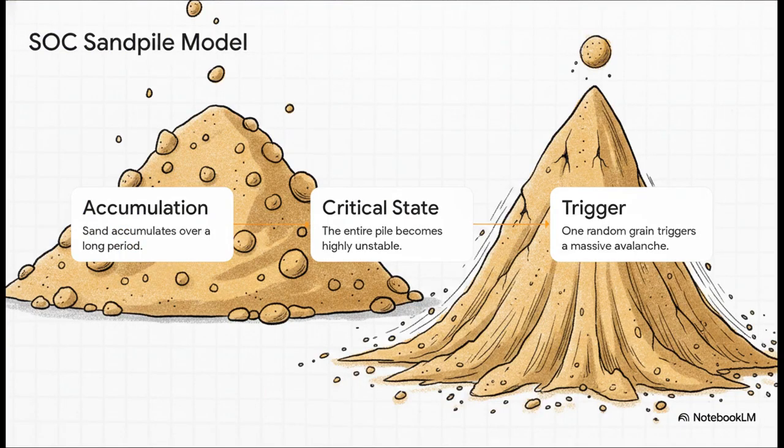The absolute best way to visualize this is through physicist Per Bak's famous sand pile model. Just imagine a pile of sand. During the accumulation phase, you drop grains one by one over a really long period, and nothing happens. But eventually, the entire pile reaches this incredibly steep, unstable, critical state. At that exact point, one single, completely random grain of sand falls and, boom, it triggers a massive avalanche. The defense argues that when an avalanche happens, it's not because that final individual grain of sand was magically powerful. It happens because the entire pile was already dangerously unstable and completely primed to collapse.